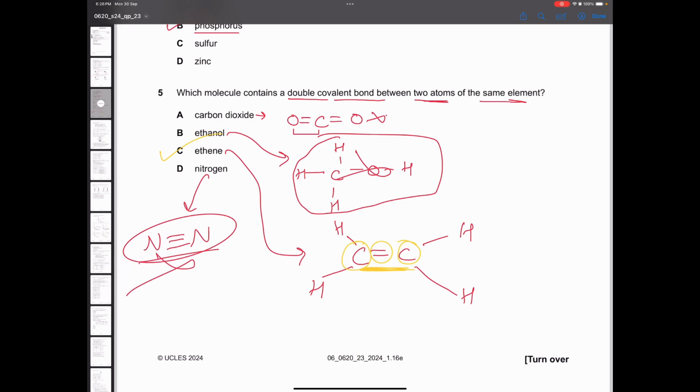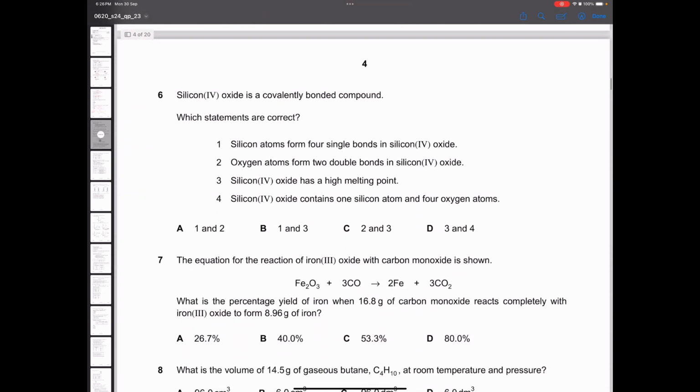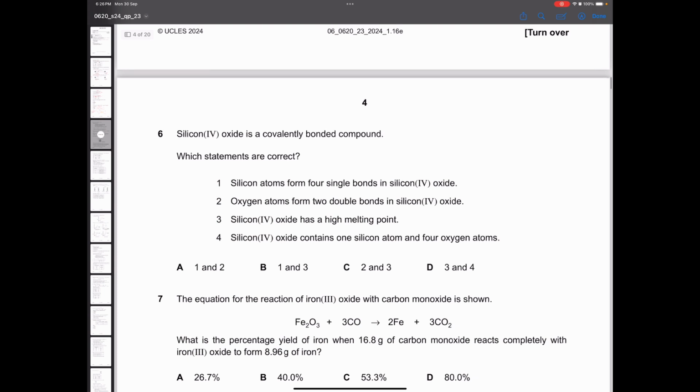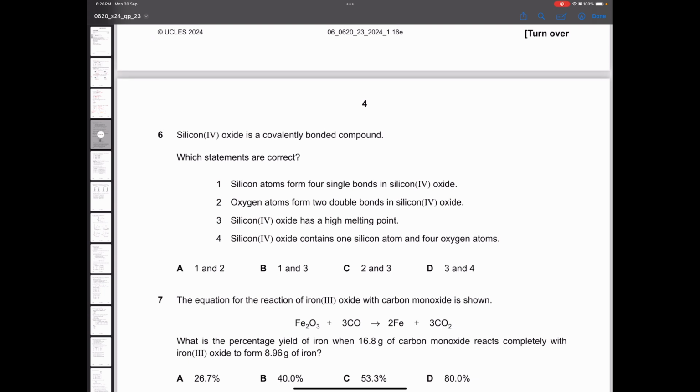Alright, now let's move on to the next question. Silicon oxide is a covalently bonded compound. Correct. Now, silicon atoms form 4 single bonds. Yes, this is true. It does form 4 single bonds. Oxygen atoms form 2 double bonds in the silicon oxide. No, it is not right.